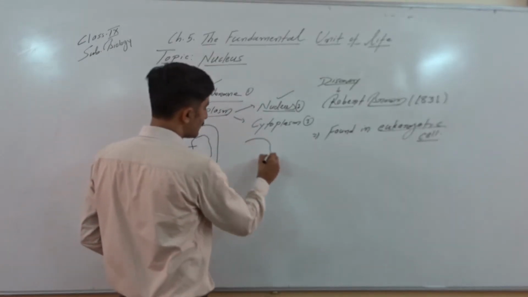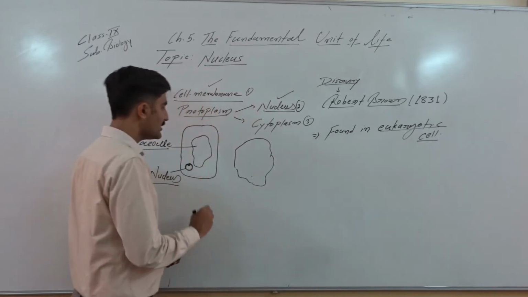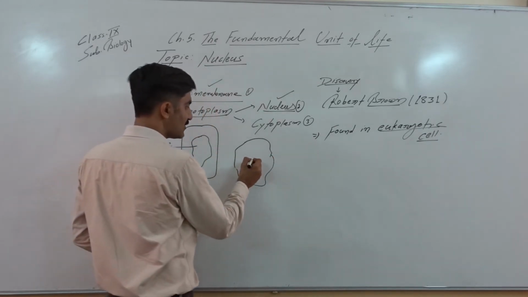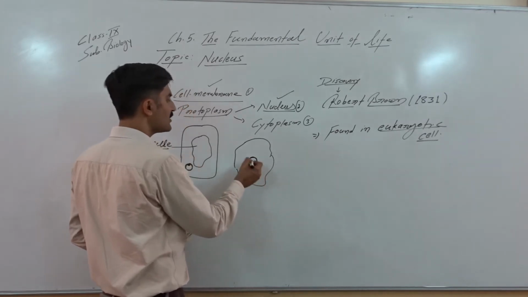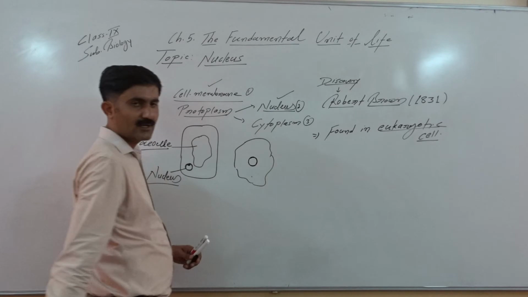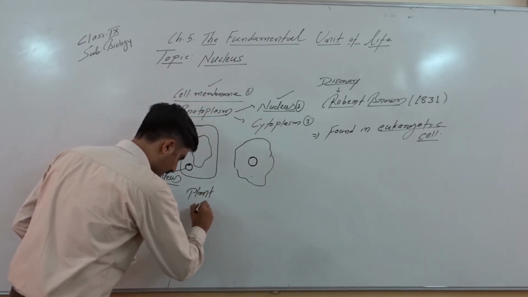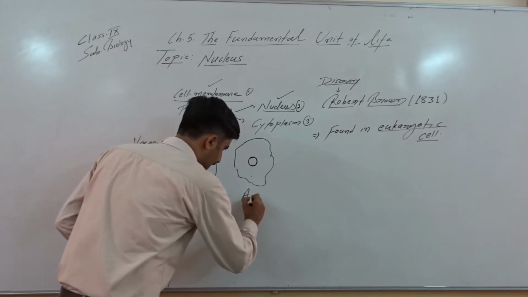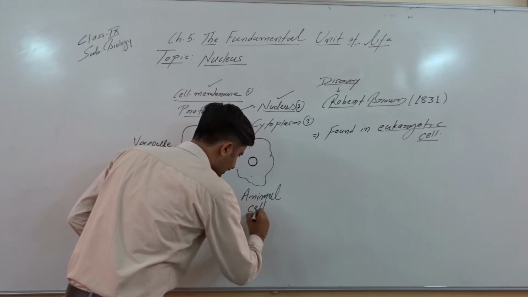But when we observe an animal cell, the nucleus is prominent and centrally located. So please remember that in case of an animal cell, the nucleus is generally centrally located.